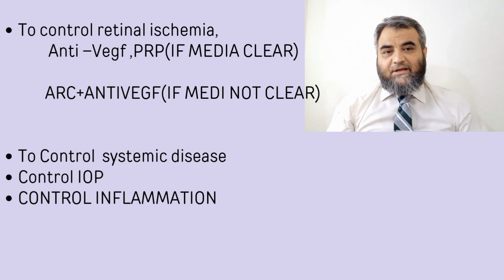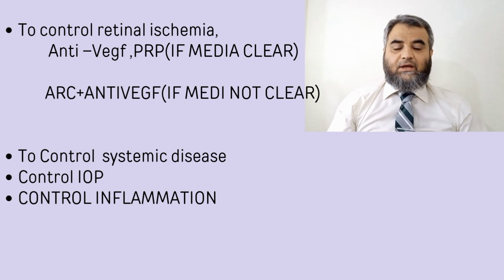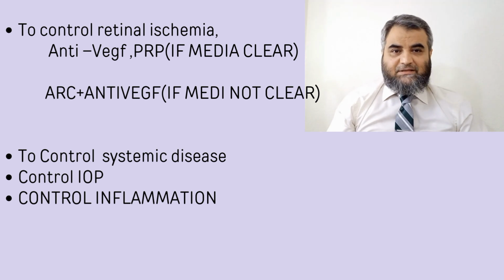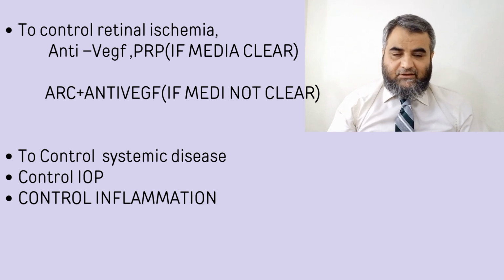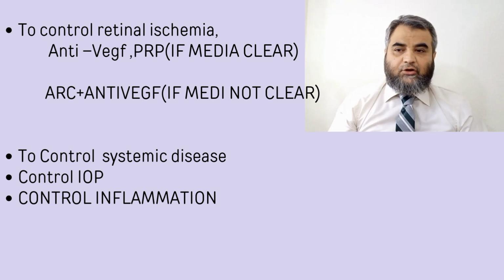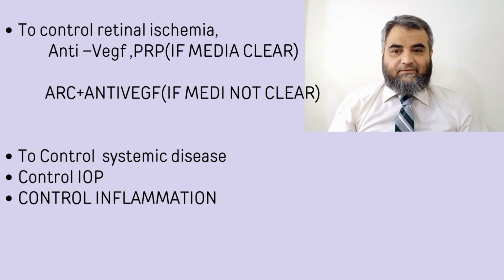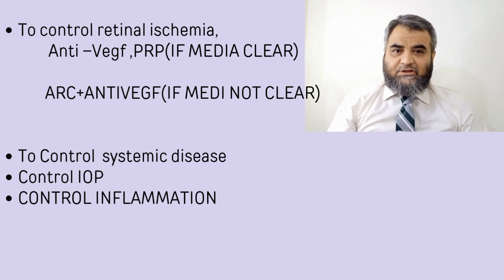Number 2, if the media is not clear and we cannot do this PRP, in these conditions we can go for anterior retinal cryo with anti-VEGFs. This can be tried when the media is not clear. Vitrectomy can also be combined with intravitreal anti-VEGFs, PRP, and endocyclophotocoagulation. But all these are different tools available with the physician, and the physician takes a decision keeping in mind the current situation.